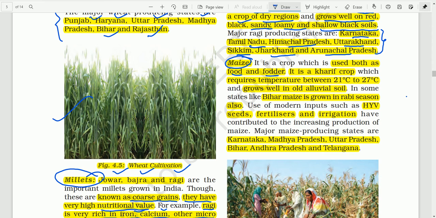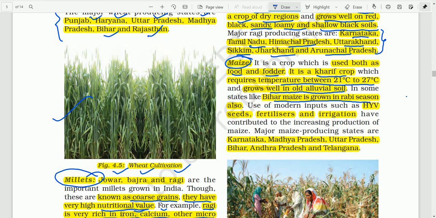About the geographical requirement, this is a kharif crop, and it requires a temperature between 21 and 27 degrees Celsius, and grows well in old alluvial soil. In some states like Bihar, maize is also grown in the Rabi season. That means in some parts of India where the temperature is not so low, even in winter, maize can be grown.